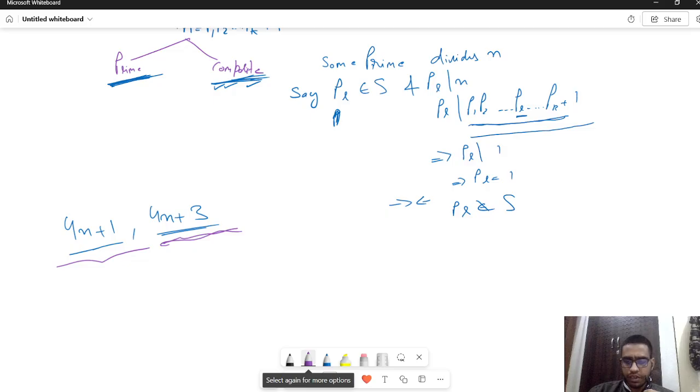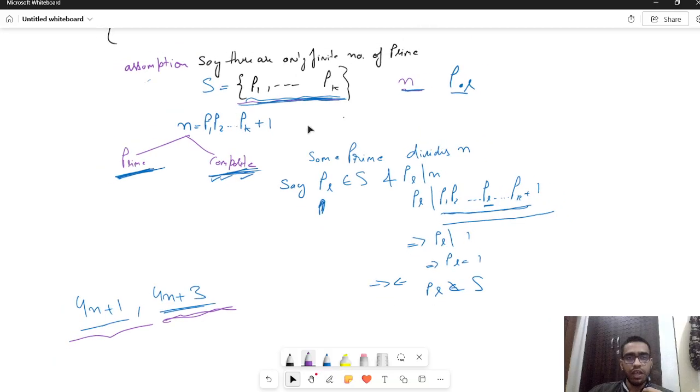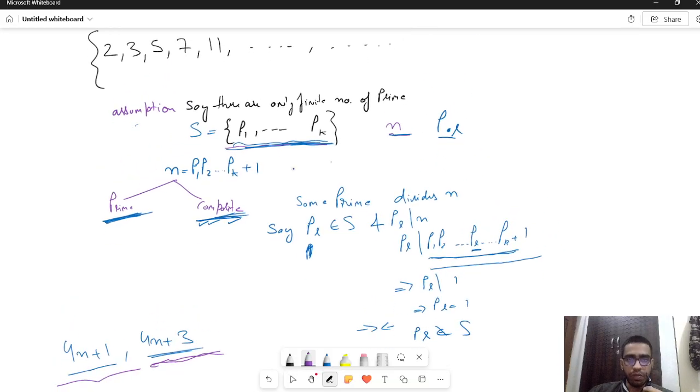And there are many things in number theory, though it's not a very central topic in JEE preparation, but I wanted to introduce this beautiful concept to all you guys since it uses such a beautiful idea to prove it. And yeah, it makes you appreciate mathematical reasoning much more. I hope you enjoyed it.